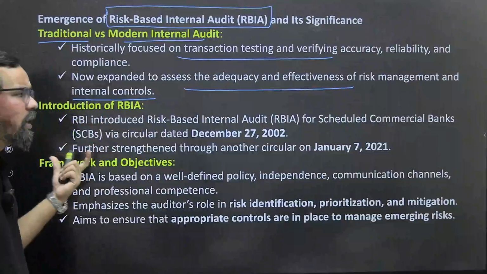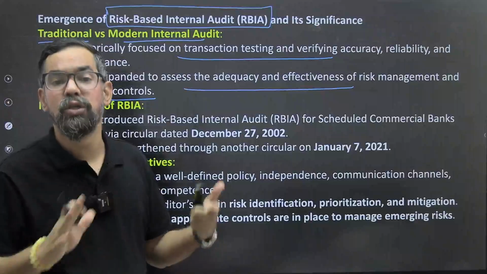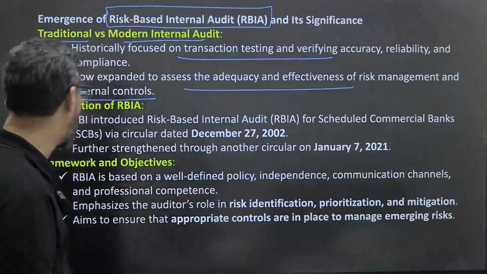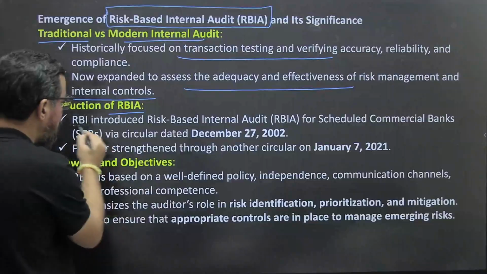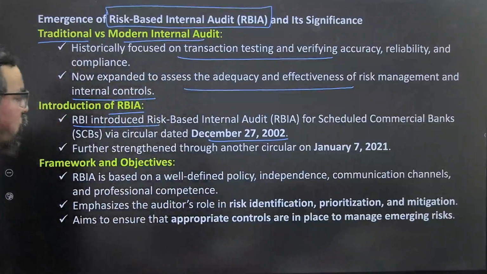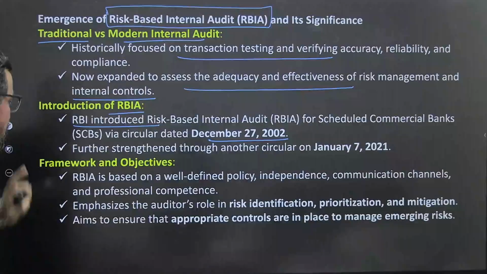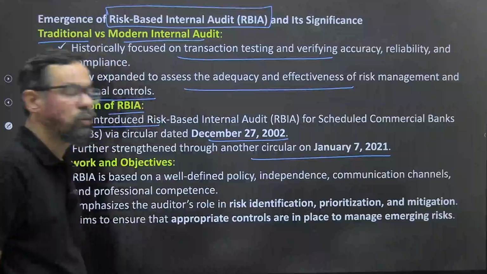So for that, there are so many regulatory compliances, and even banks also have so many provisions and all, right? So introduction of risk-based internal audit. RBI introduced this in December 27, 2002, for Scheduled Commercial Banks by a circular. Further strengthened through another circular on January 7, 2021.